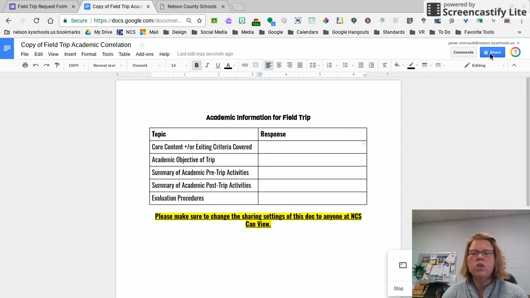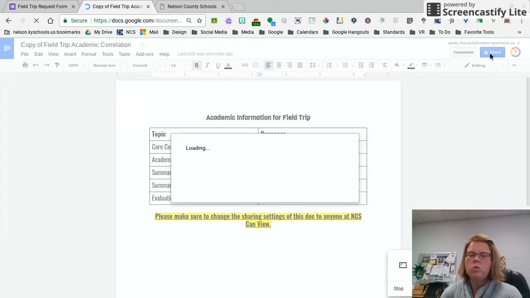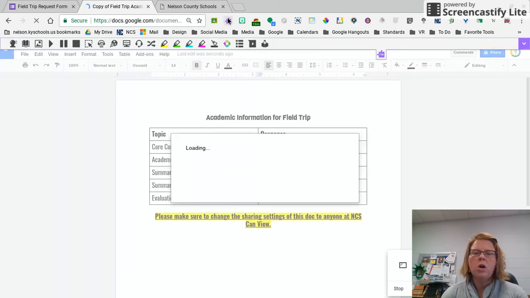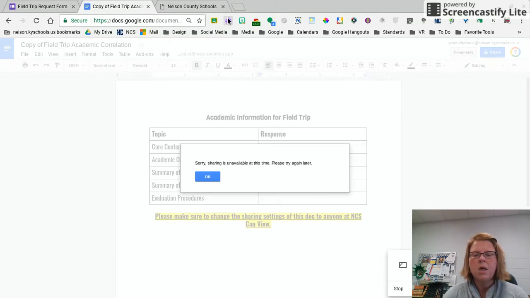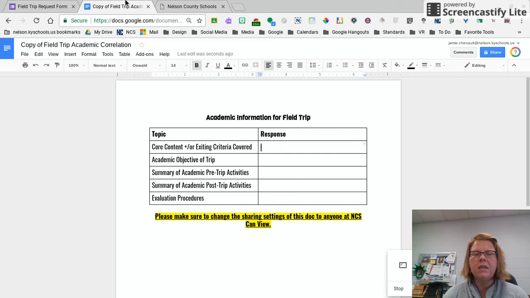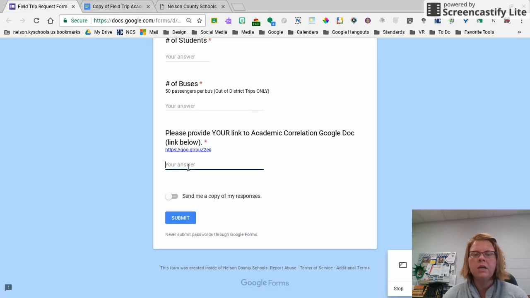So the first thing that you're going to do is go to share. When you go to share, you are going to have choices, and where it says right now, it's just I can view only. But I need to make sure that anyone at Nelson County Schools can view. So once you get that shareable link of anyone at Nelson County Schools can view, then you will take that link and you will paste it right here where it says your answer.